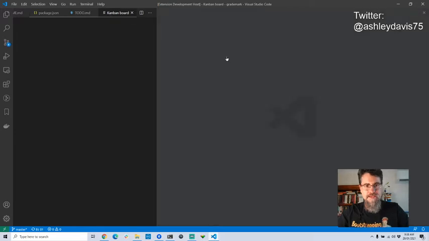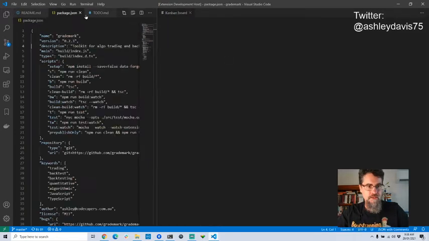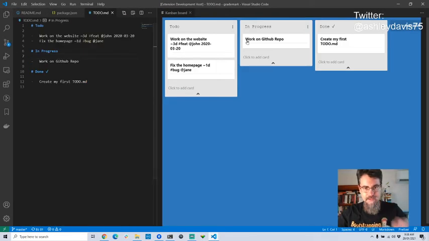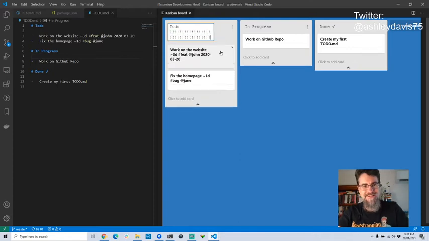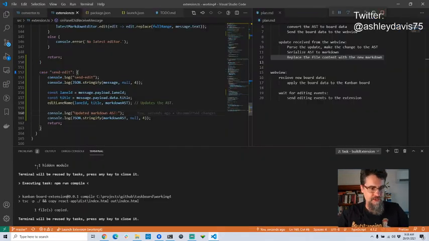We're using real data now instead of test data, so I select the Markdown file. That gets deserialized into the Kanban board. Now, if this works first go, it's not going to work first go because I haven't even finished the code. But anyway, let's just change this. We'll change the title, and then we can have a look at the Debug Console to see what it came up with. I'm just going to put a bunch of exclamation marks there so I can easily see it in the output. I'm hitting Enter. Let's switch back and look at the Debug Console.